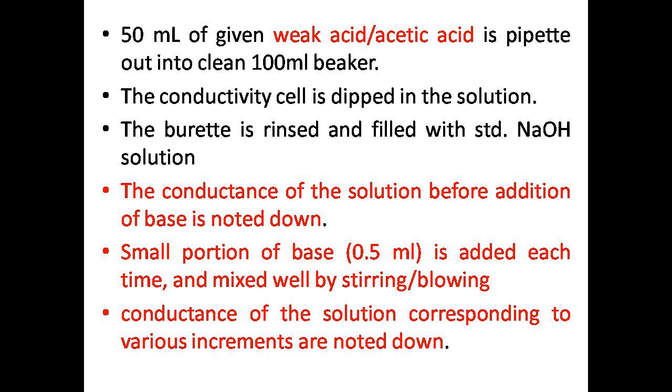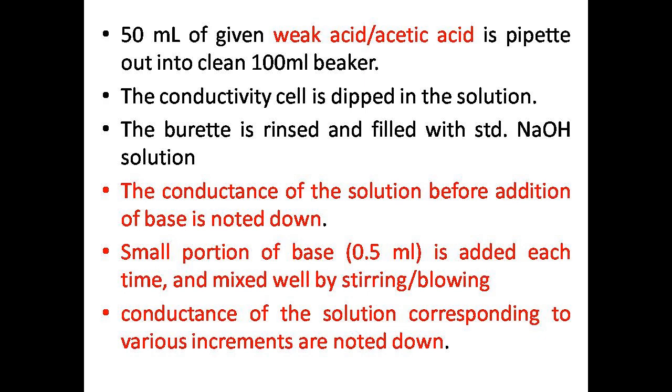Then you keep on adding sodium hydroxide in incremental additions of 0.5, 0.5, 0.5, like this: 0.5, 1, 1.5. The conductivity is rising slowly. Again, why is it rising slowly? It is due to the common ion effect of sodium acetate, the acetate ion of the sodium acetate and the acetate ion of the acetic acid.